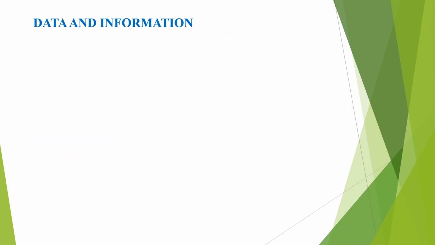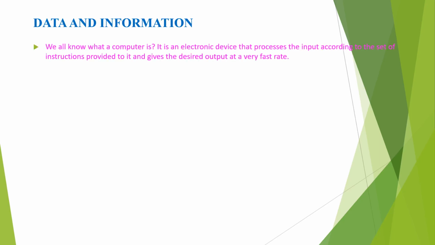Next topic is data and information. Before we move on to this topic, we have already discussed this, isn't it? But again we are going to discuss it because it's in our book. So we all know what a computer is. This is the line given in your book: what is a computer? If I ask what is a computer, you will write this as an answer. This is the first book back 2 mark question, 2.1. This is the answer for the question what is a computer.